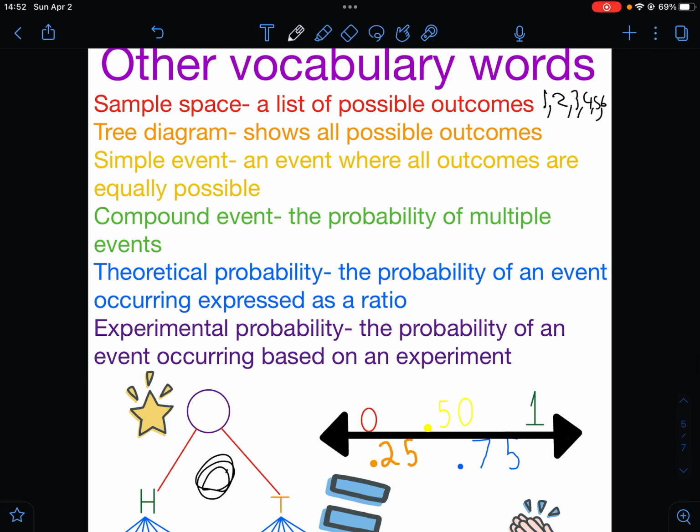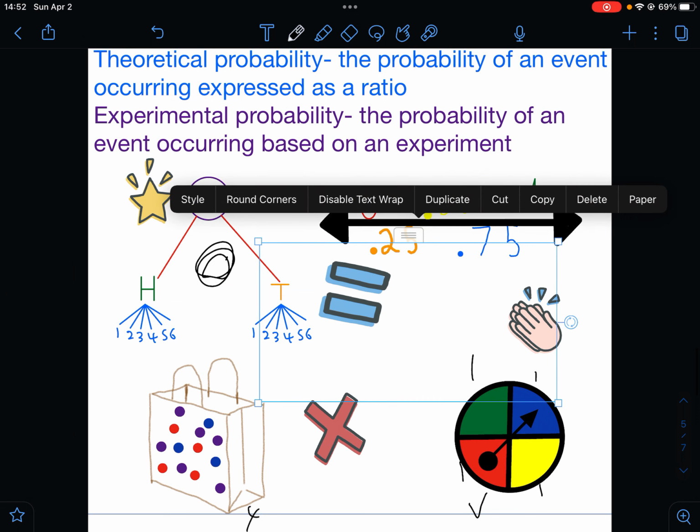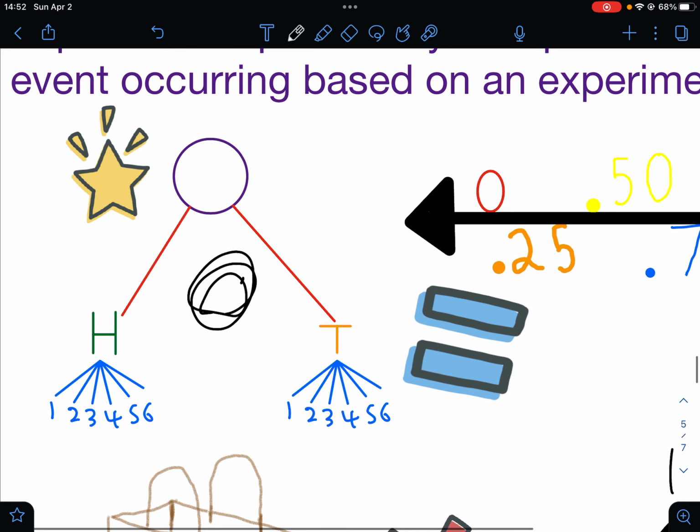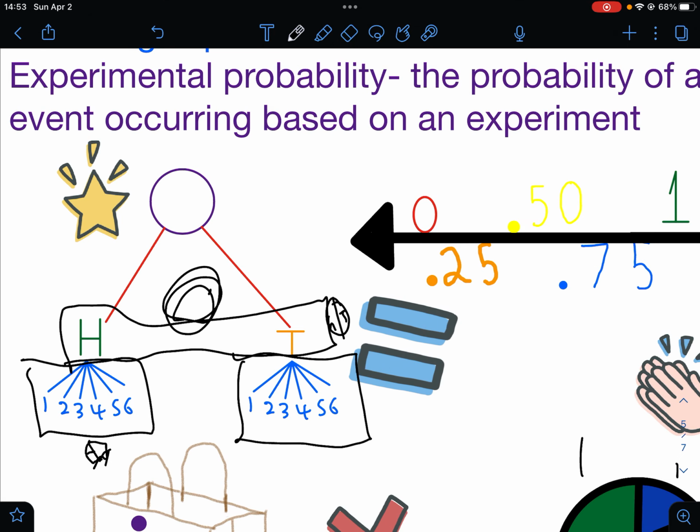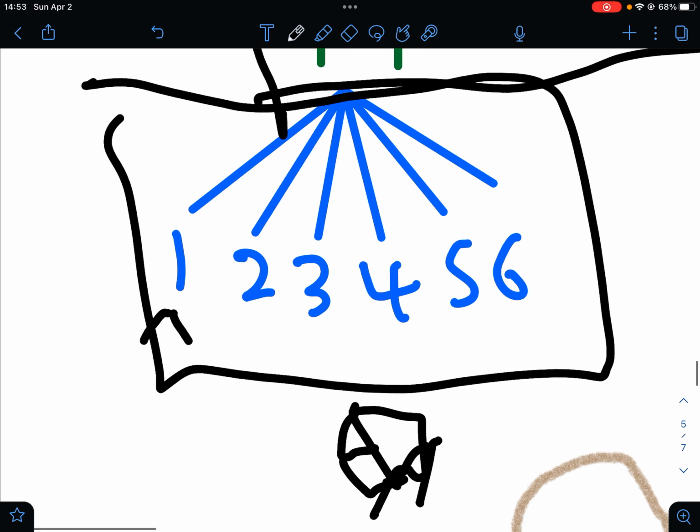Now we will do compound event, the probability of multiple events happening. So basically this is also showing probability because this is one event and this is the second event. First we have to flip a coin, get heads or tails, and then we have to roll a die and see what we get. So there's two events happening here. This can split off into even more, and it will get tinier and tinier until it stops.